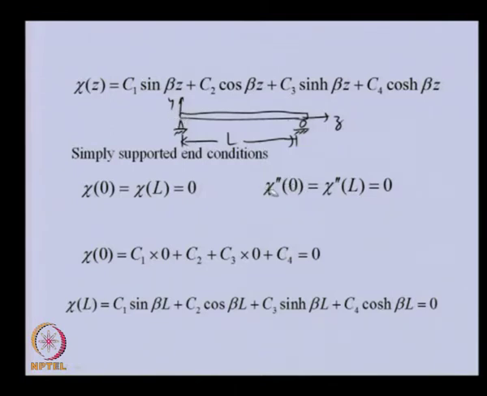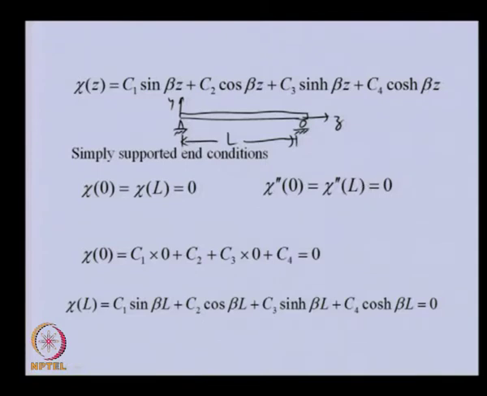Basically, this double derivative represents the moment if we multiply it by the constant E I. Since E I is constant, there is no meaning in retaining it, so we have removed that. So, the double derivative of this at z equal to 0 and z equal to L is 0, because this is the simply supported condition, which represents moment 0 at these two ends.